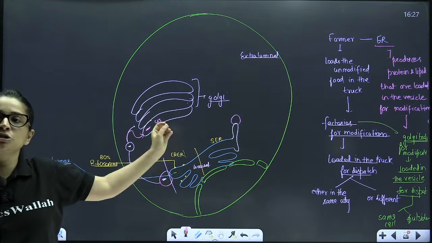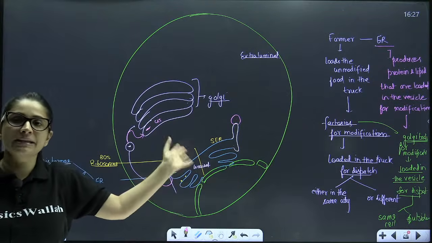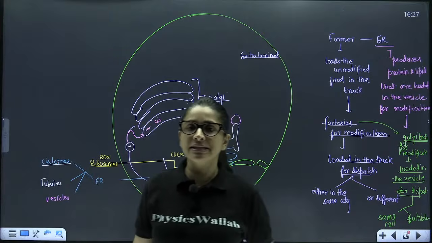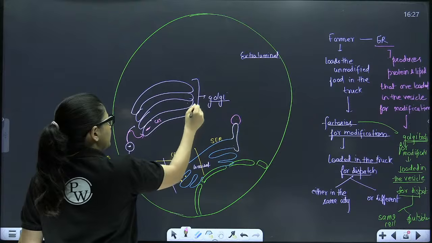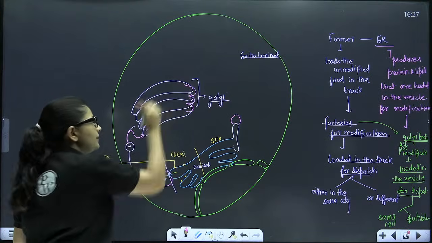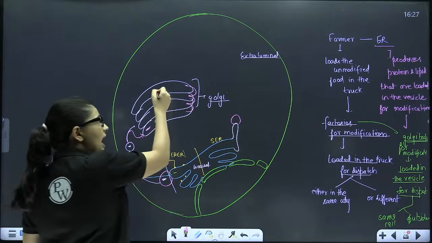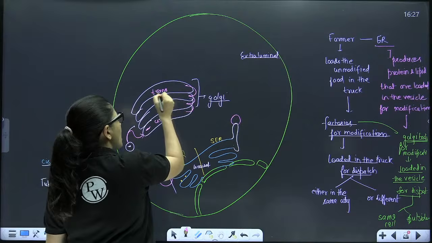The modification process will begin. The modification of protein is known as glycosylation, and that of lipid is known as glycosidation. This modification will continue, and then finally the completely modified lipid or protein will reach the last phase of the Golgi, which is called the trans phase.